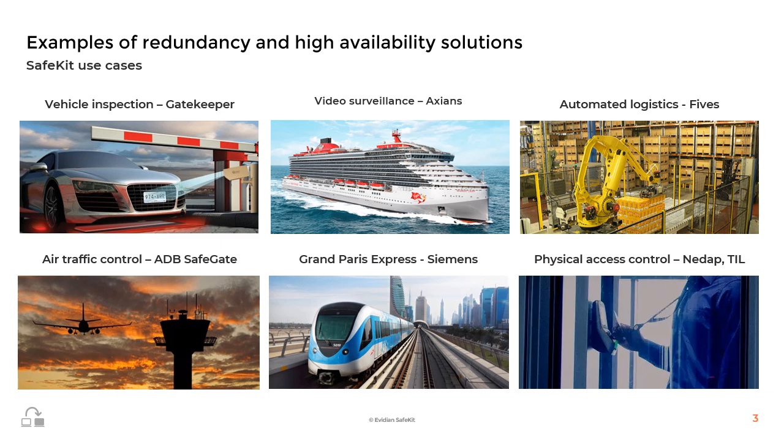Lastly, in physical access control, companies like NetApp and TIL rely on SafeKit to maintain the availability of their access control systems. SafeKit's high availability features ensure continuous protection and security. These examples illustrate the versatility and robustness of Avidian SafeKit in providing high availability and redundancy solutions across various industries.